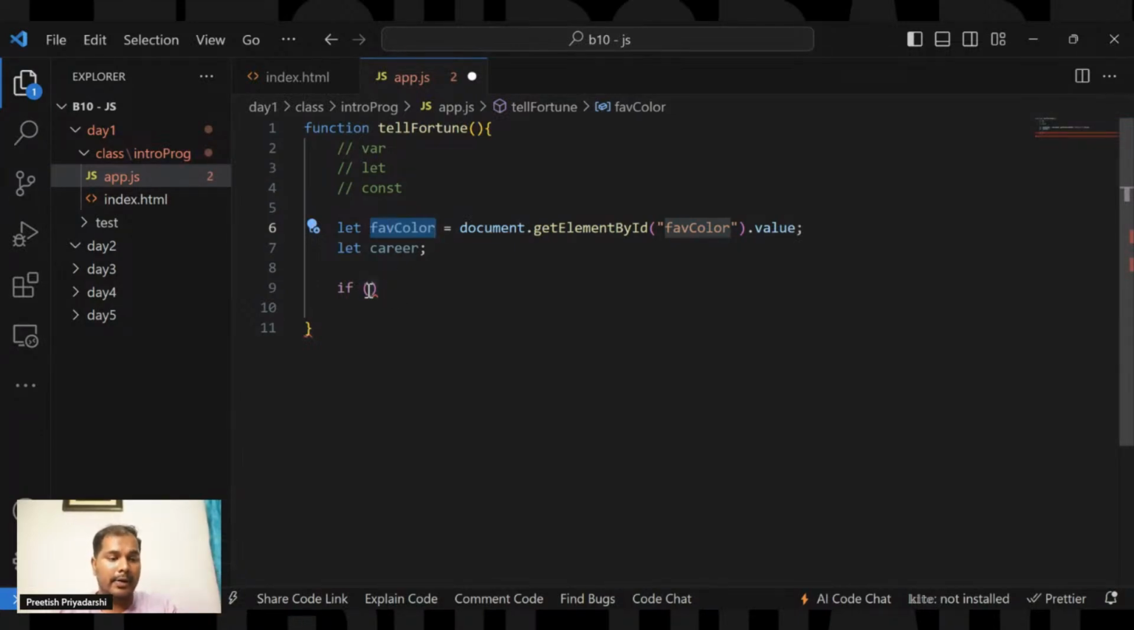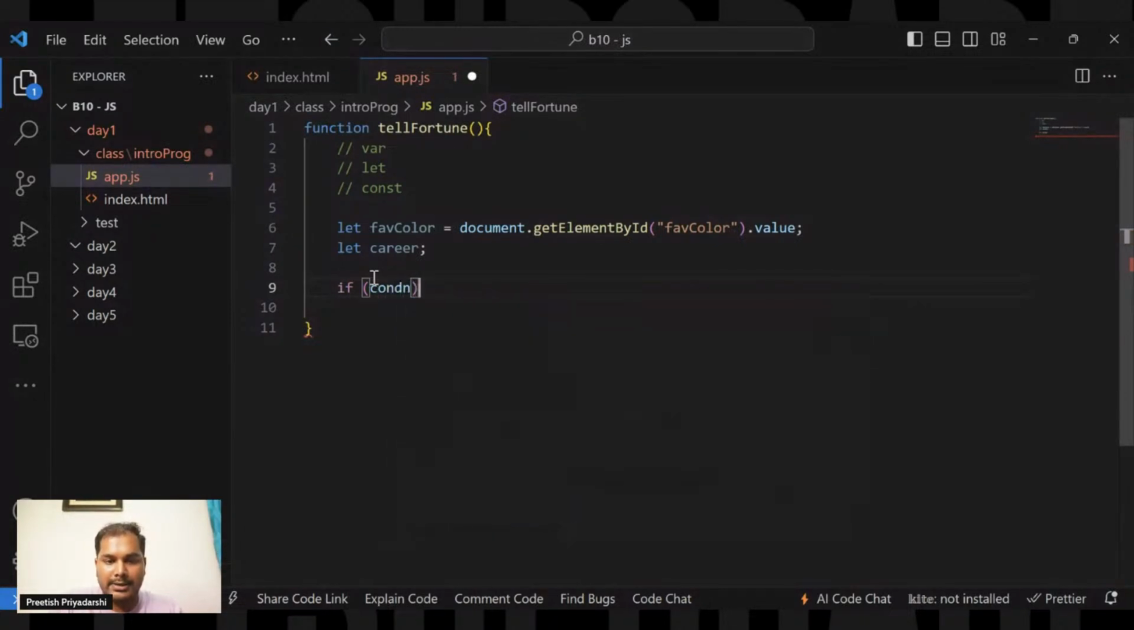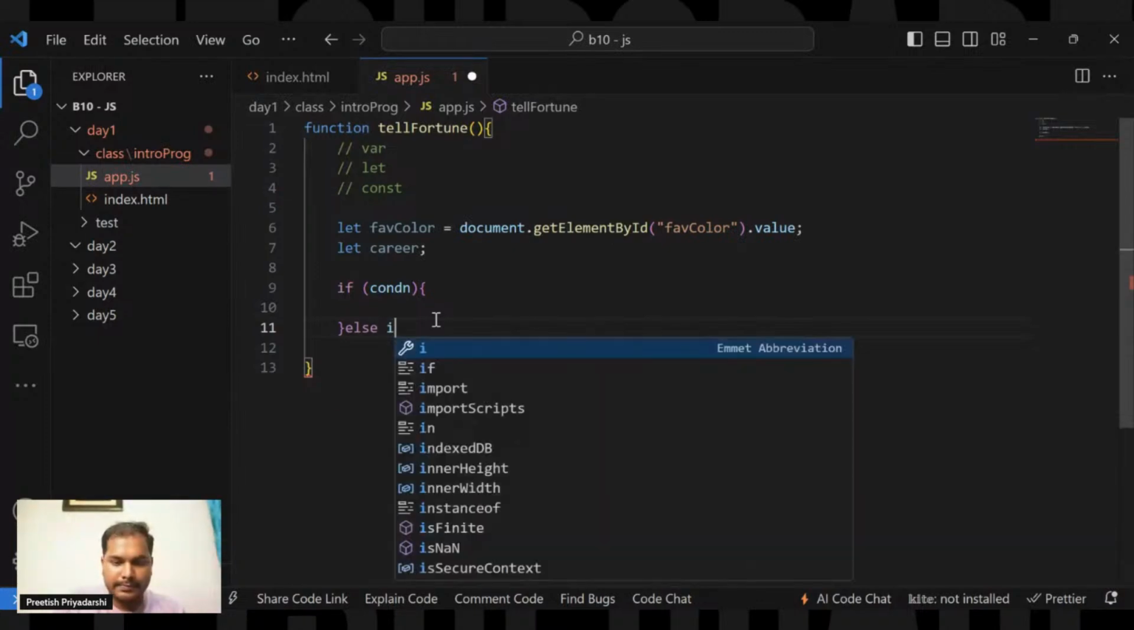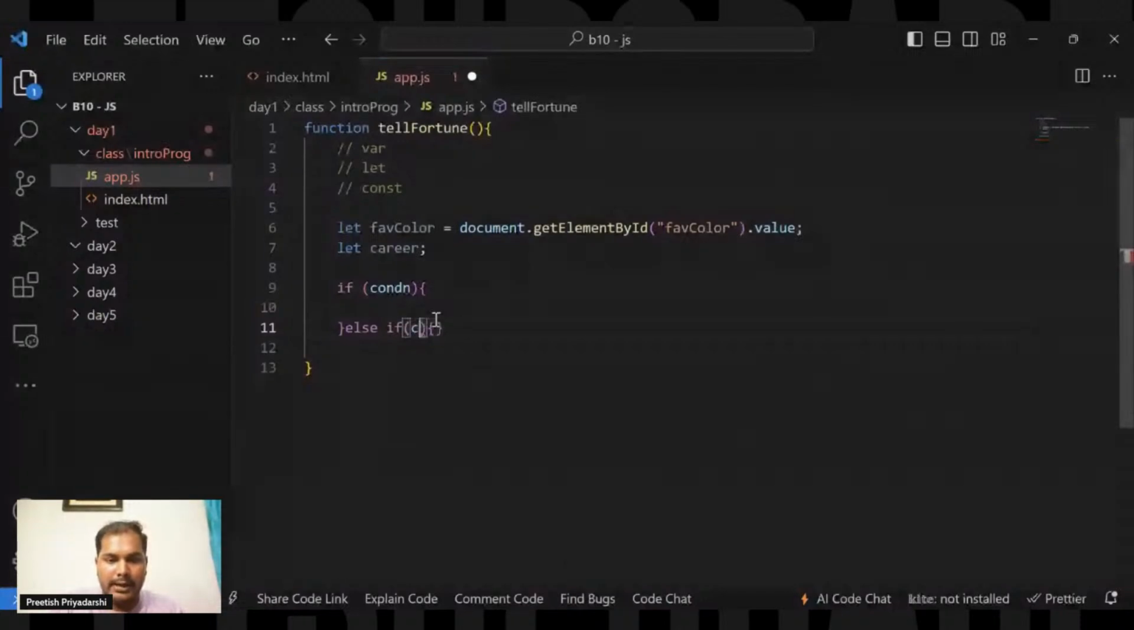Inside the if, inside the brackets, we need to write the condition. I'm telling you the syntax. If the condition is true, then this block of code will be executed, or else nothing. If that part becomes false, then the else if part code is executed. In else if, the second condition is checked, and then this part gets executed.